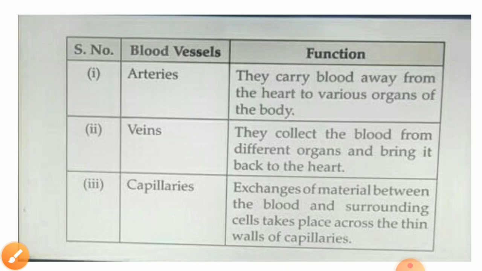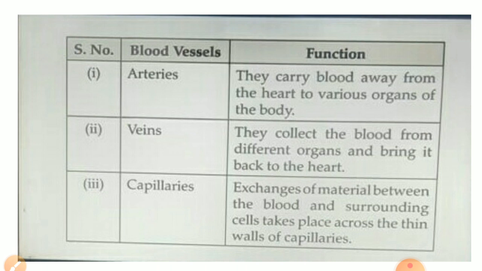Now next is blood vessels. As we know, the major components of the circulatory system are heart, blood and blood vessels. So we are going to discuss blood vessels. Arteries and veins are the main blood vessels. Arteries are the vessels which carry blood from the heart to various organs of the body. We can say they always carry oxygenated blood except the pulmonary artery. And veins collect the blood from different organs and bring it back to the heart. Except the pulmonary vein, all the other veins carry impure blood.